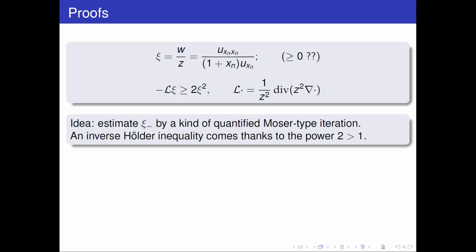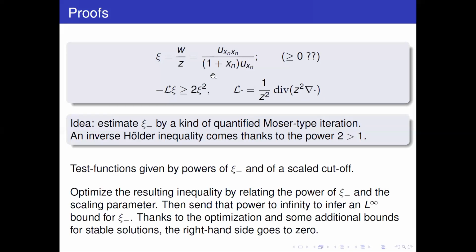And the point is that in the Moser iteration, in the Moser proof of the weak Harnack inequality, there is an inverse Hölder inequality, or LP to LQ inequality for P bigger than Q. And here it comes out thanks to the fact that we have indeed this power here bigger than 1, right? So a few more words on how the proof goes. We're going to go back to that.